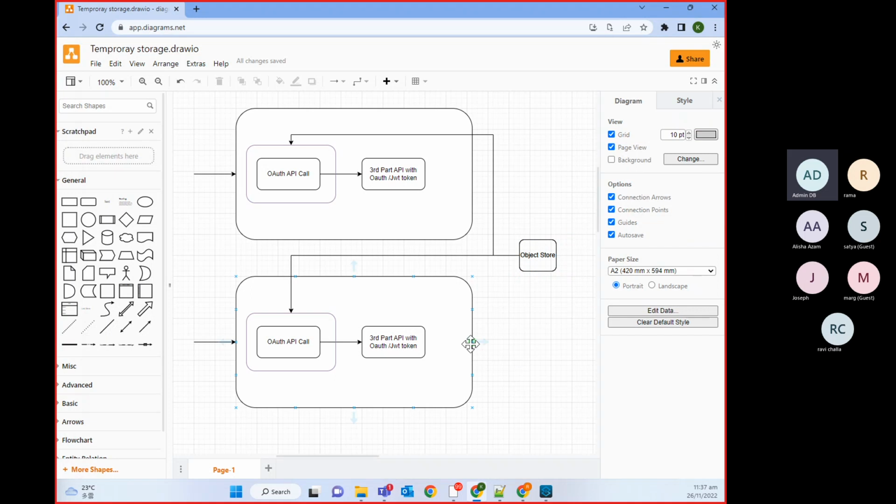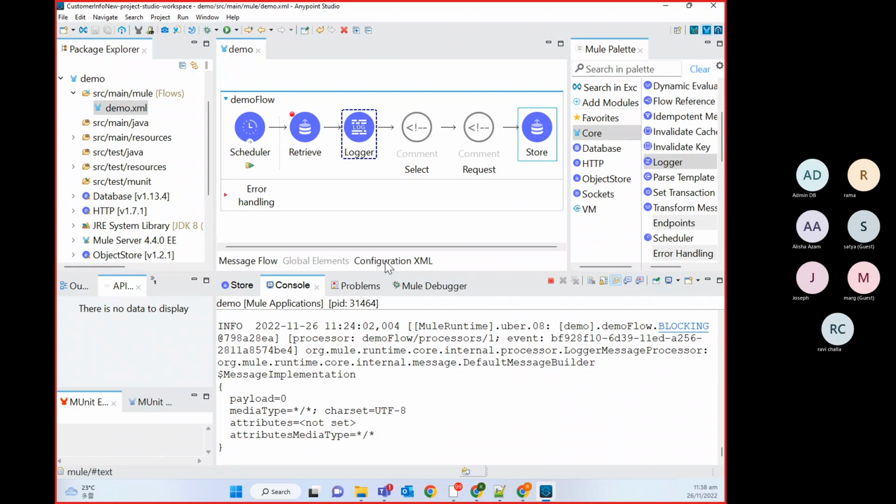Okay. So if we are using the on-premise deployment model, on-premise deployment doesn't support this object store. So in that case, we should go with some third-party cache solution. Redis is a very famous third-party cache solution, so you can go with Redis cache. There also you will get a similar kind of operation and way of working. It's more advanced than this Mulesoft object store, but you will get almost similar operation and similar settings and everything.